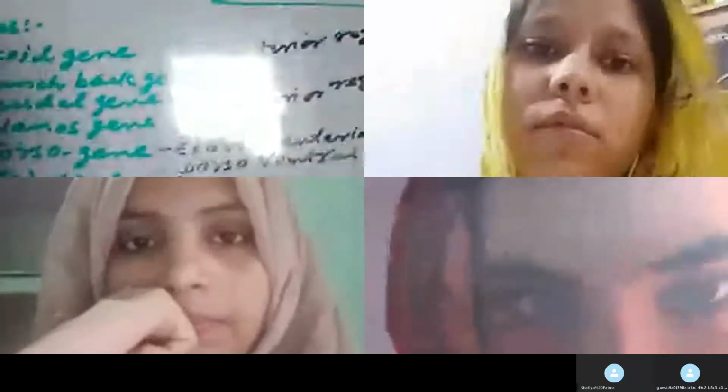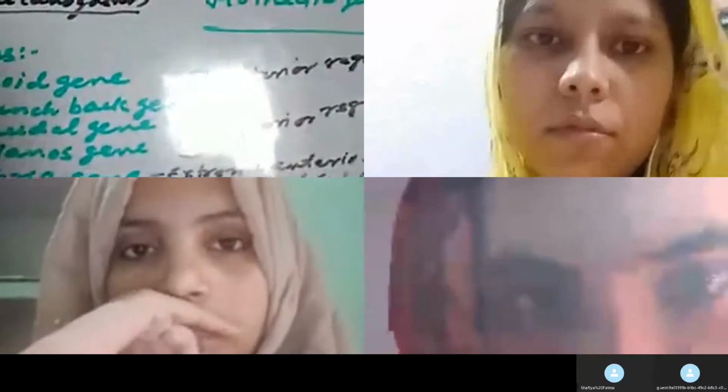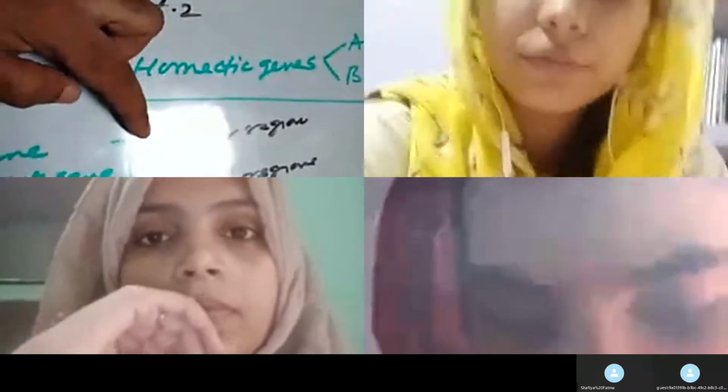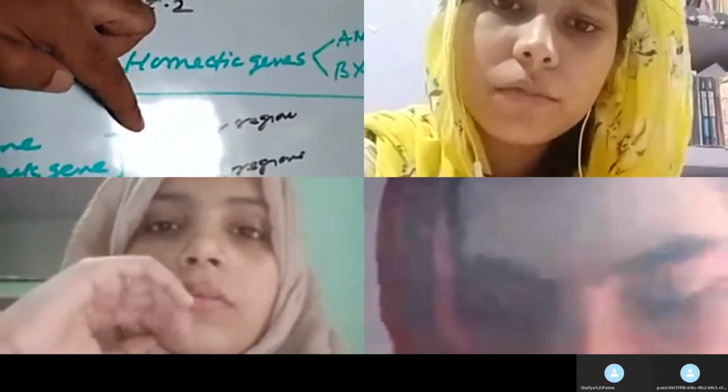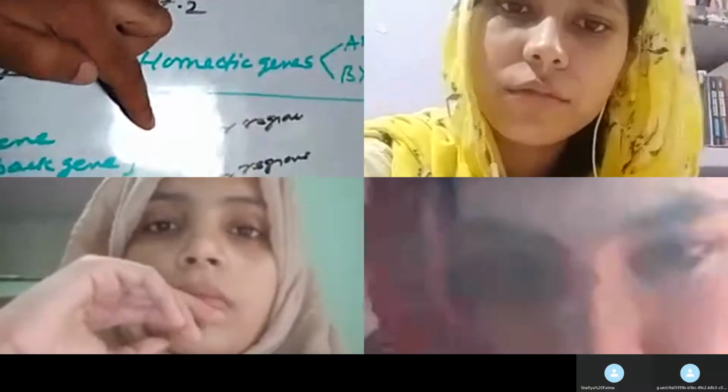देखो यहाँ बगल में यार, look at just where I am pointing out. This is the anterior region. I have written anterior. These two regions, these two genes, bicoid genes and hunchback genes, are responsible for the differentiation in the fertilized egg, and which part is different, which part is determined by these two genes.